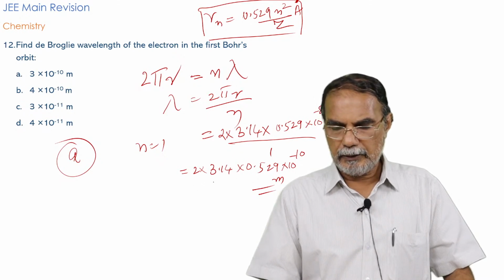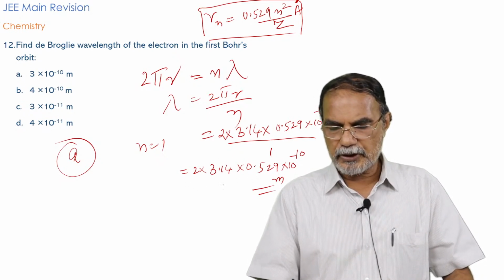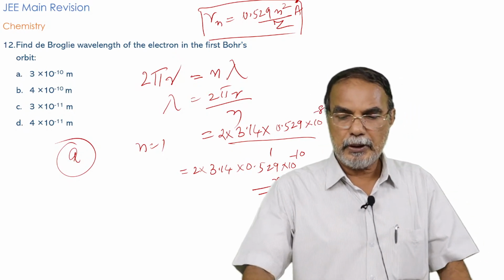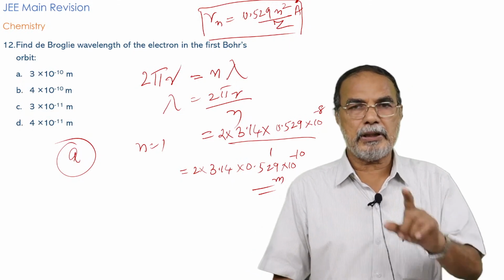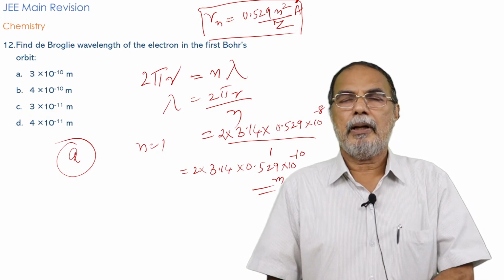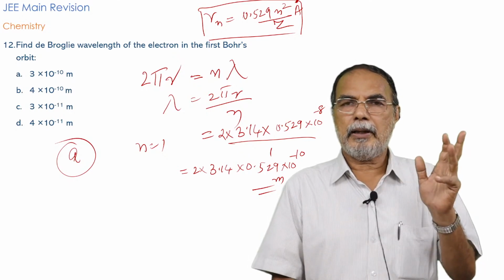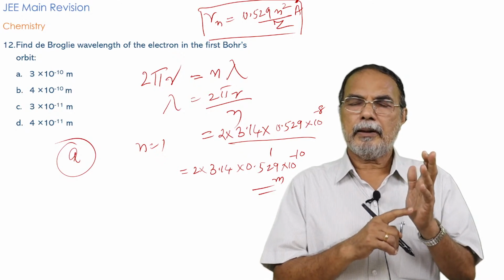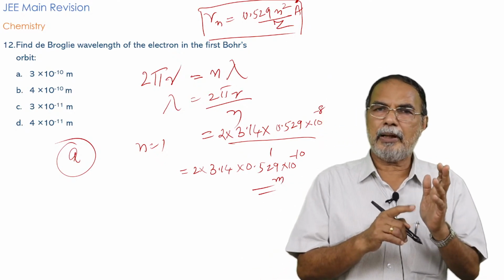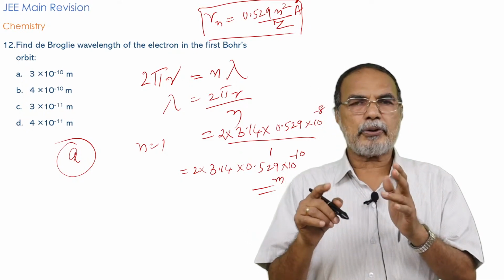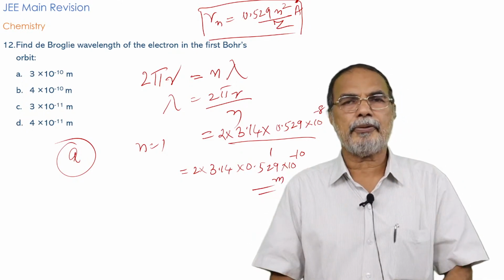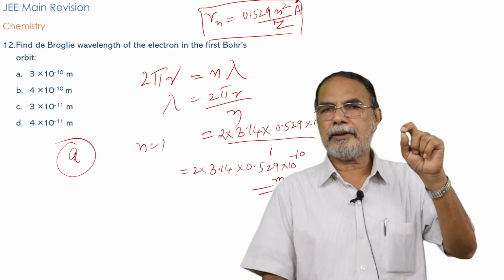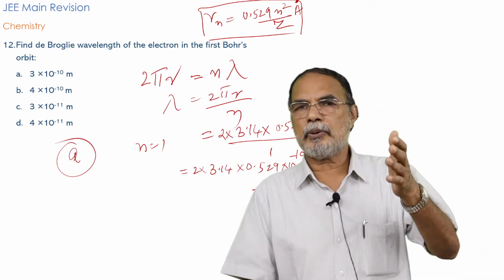So you can directly substitute the result and solve and get the relations. You must know these two relations. You remember these two relations. Actually, in the atomic structure chapter, you have the Ritz combination principle regarding the wave number. Wave number is equal to 1 by lambda equal to RH into 1 by n1 square minus 1 by n2 square. That equation you must have. And you must also have in your mind the energy of electron in a hydrogen atom, minus 2 pi square m e to the power of 4 by n square h square, etc.